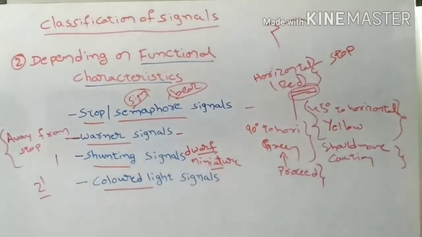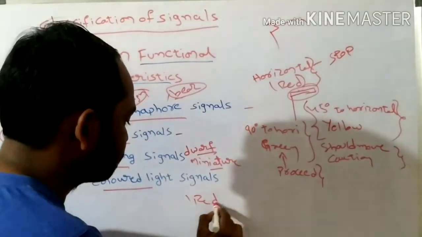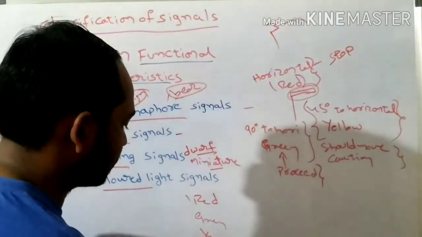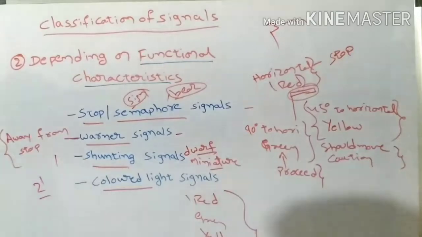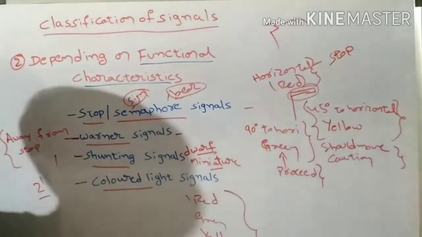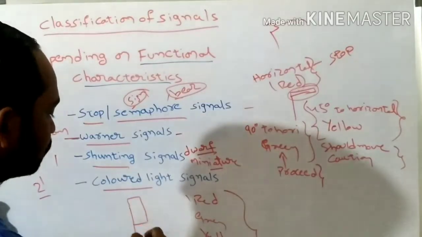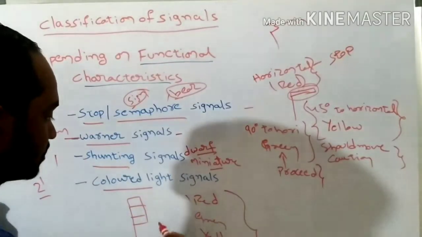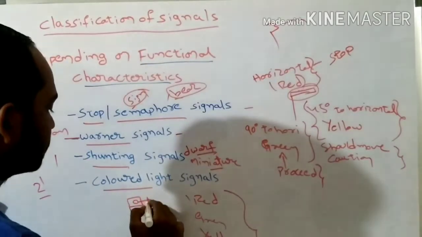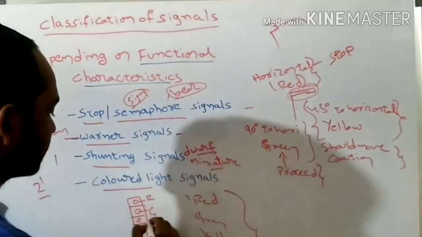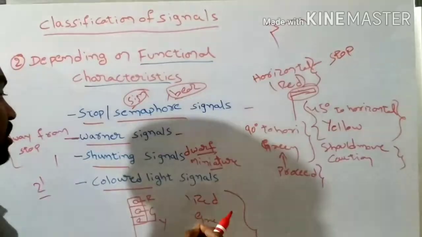The colored light signals have 3 colors, as we have already explained: red color, green color, yellow color. Understand or not? And these colors are provided to the signals by using electricity. It means a pole will be there, on the pole a board will be there, and on the board 3 colored lights will be there. Here one light, here one light, here one light. One light will be red, another green, and another yellow. Understand or not? So if the red color is in operating condition, understand or not?